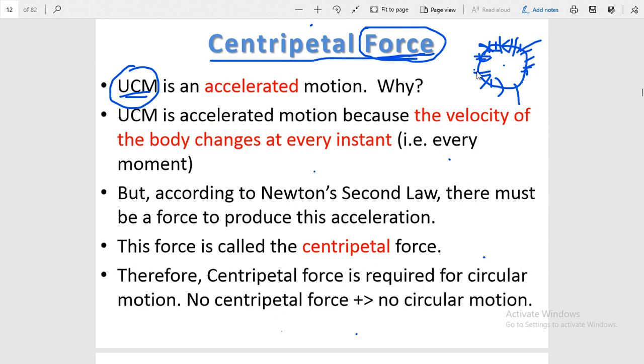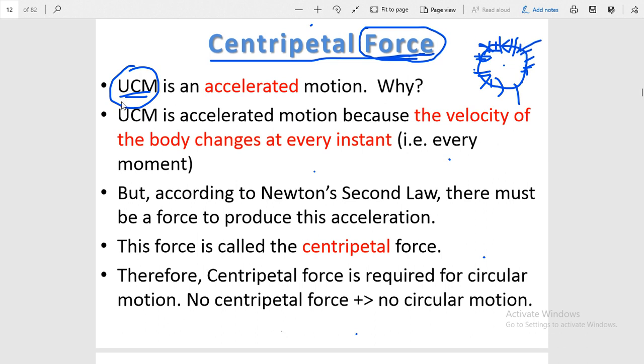So let me repeat the things. If during the motion on a circular path the speed of the particle is the same at each point, then this type of motion is known as uniform circular motion. But if during the motion on the circular path the speed of the particle is different at each point or at some point, then that type of motion is known as non-uniform circular motion.